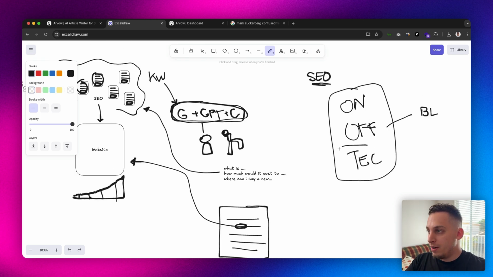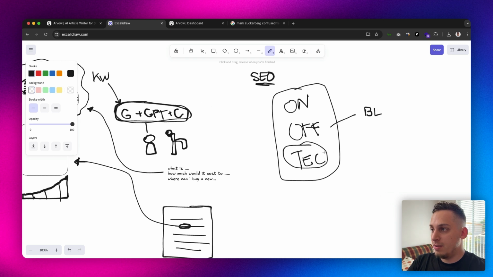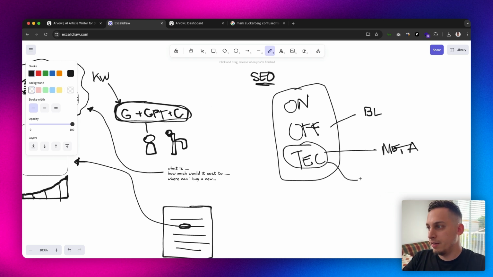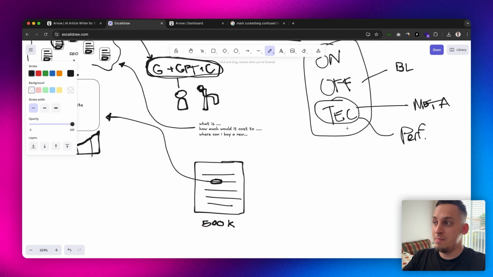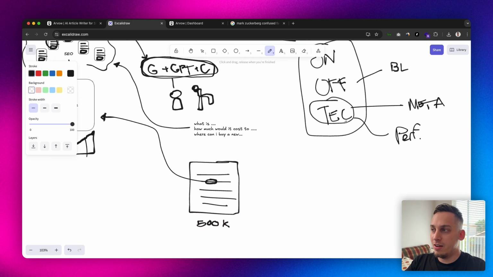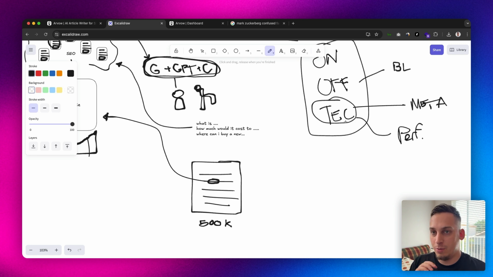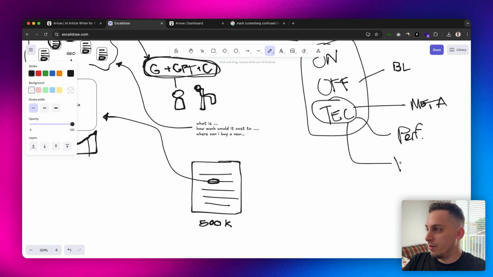And the final thing over here is basically the technical SEO, which is stuff like meta descriptions. We also have stuff like performance, right? How fast your website is. Some websites can be pretty informative, but their performance is very bad. They probably have a lot of animations, and it takes a long time for the website to load, which leads to a lot of people leaving. And stuff like site indexing.